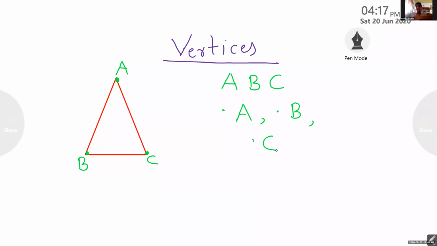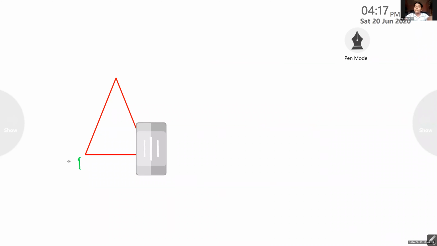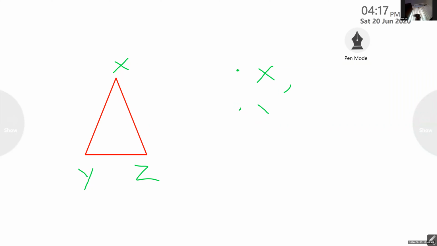So what are the vertices of triangle ABC? Vertex A, vertex B, and vertex C. Okay, fine. I'm erasing this and giving another name for this: X, Y, Z. Can anybody tell the vertices of triangle XYZ? Then vertex X, vertex Y, and vertex Z. How will you denote a vertex? Point. So vertex X, point Y, point Z.